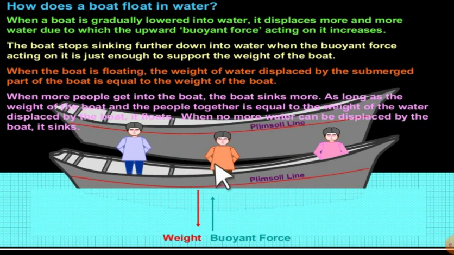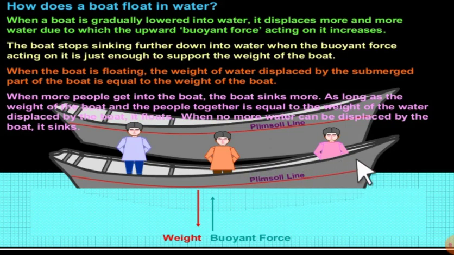Got it? So more sinking means what? More water displaced, so more upthrust. But there is a limit, what we call the Plimsoll line. This is the permissible maximum line. If it goes below this, then what happens? This is not permissible and the boat may sink.